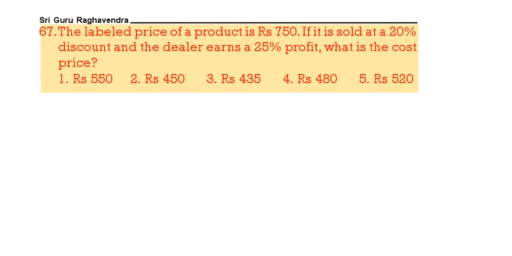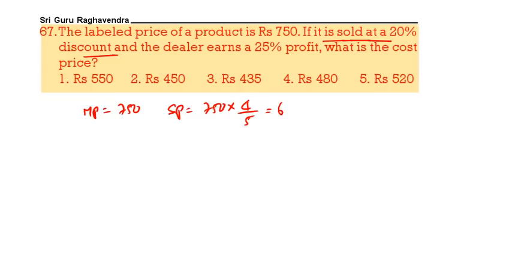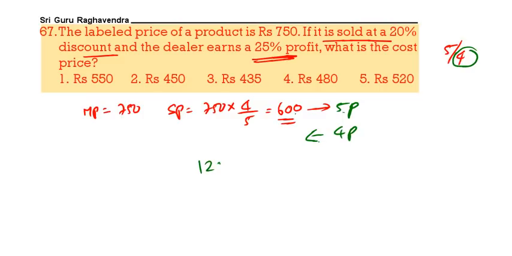Next, the labeled price of the product is 750. That means mark price is 750. If it is sold at 20% discount, the selling price will be 750 into 4 by 5. 20% discount means 4 by 5. That will be equal to 600. The dealer is earning 25% profit. 25% profit means 5 by 4. That means this 600 is equal to 5 parts. We want cost price, 4 parts. If 5 parts equal 600, each part is 120. 4 parts means 120 into 4, that is 480. 480 is the cost price. That is the correct answer.